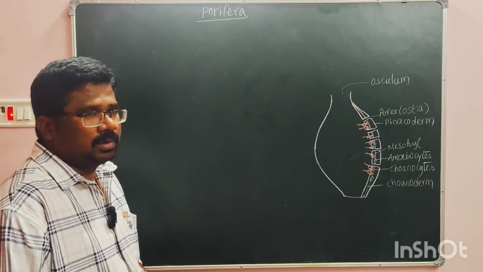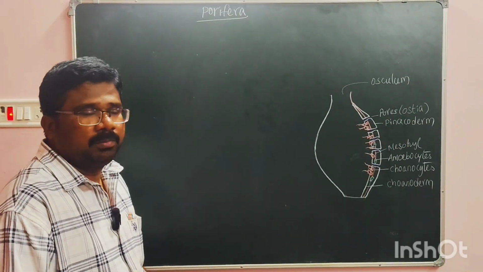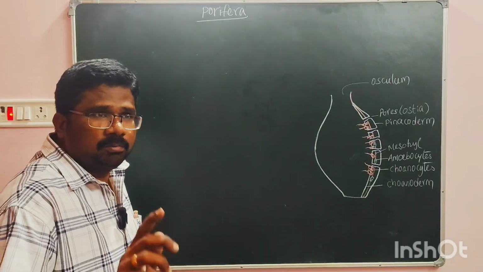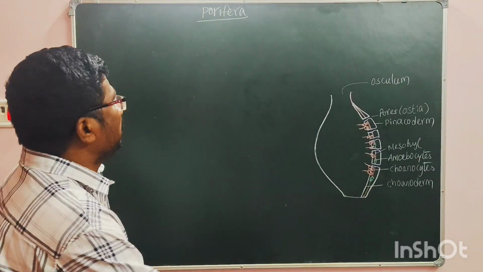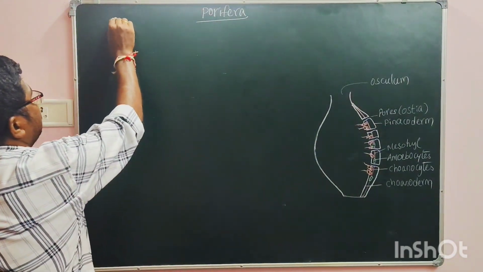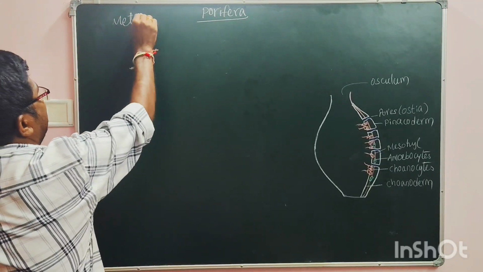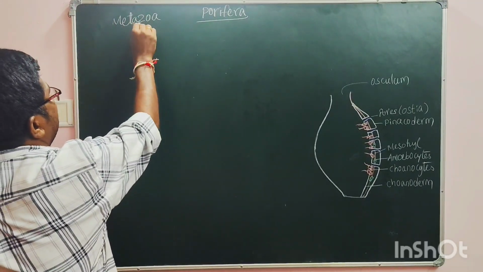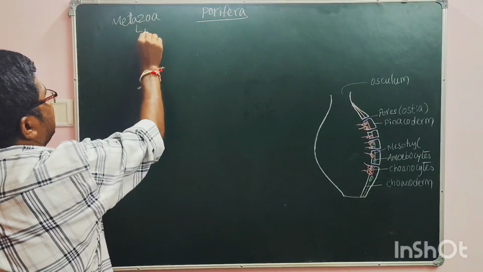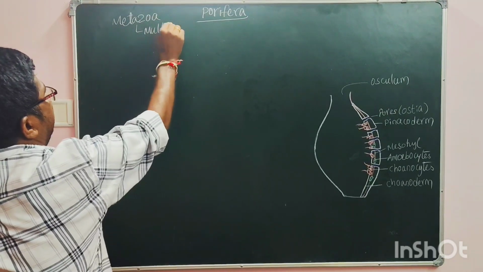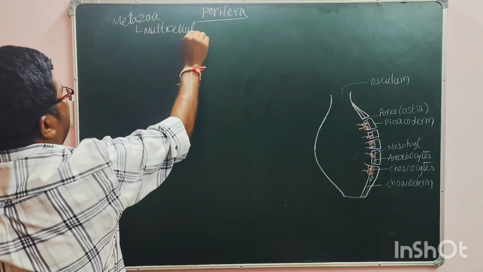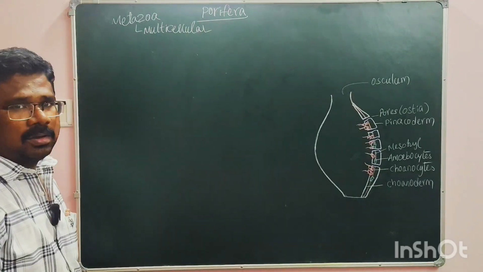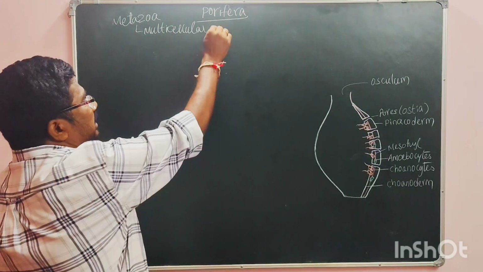So we are going to discuss the porifera characters today. What are these porifera? These porifera are the primitive multicellular organisms in metazoa. They are the first multicellular organisms with the cellular grade.